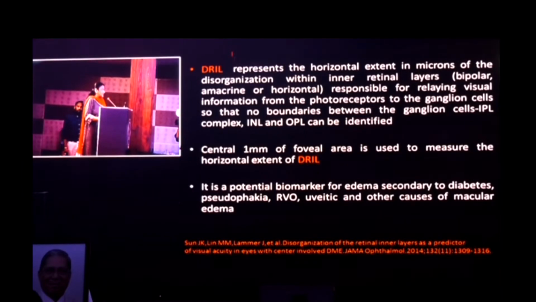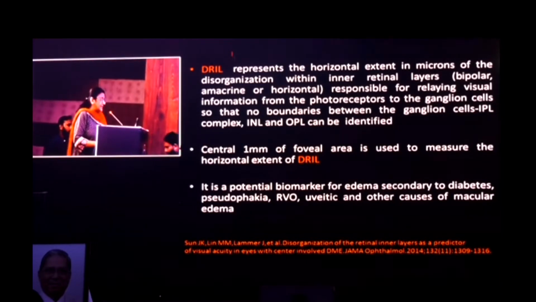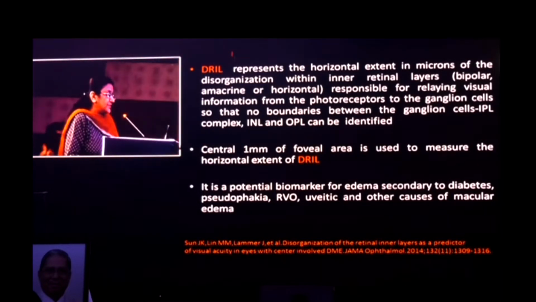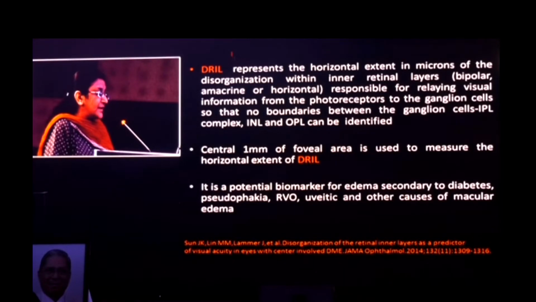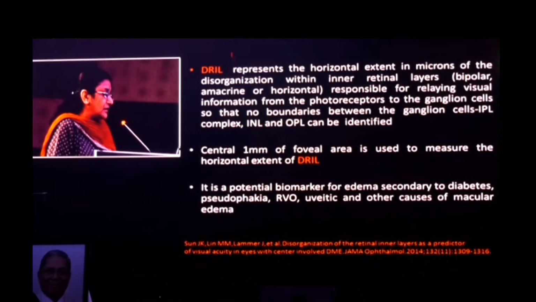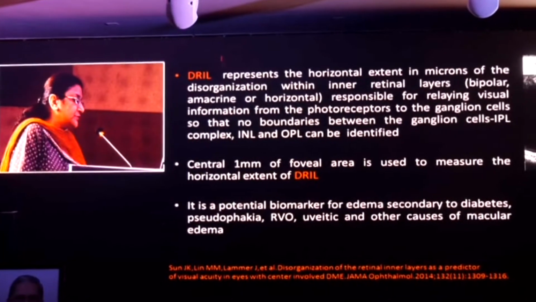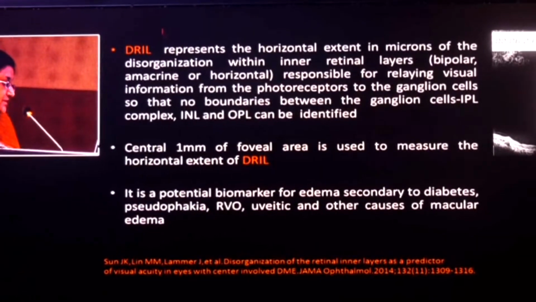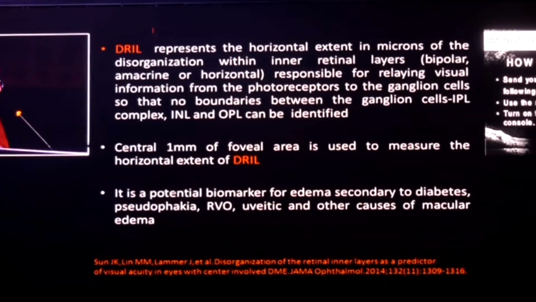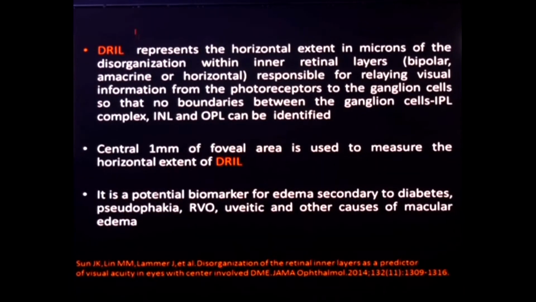and it represents the horizontal extent in microns of the disorganization within inner retinal layers responsible for relaying visual information from the photoreceptors to the ganglion cells, so that no boundaries between the ganglion cell-IPL complex, inner nuclear layer, and outer plexiform layer can be identified. So the central 1 mm of the foveal area is primarily used to measure the horizontal extent of the DRIL, and it is a potential biomarker for edema secondary to diabetes, pseudophakia, vein occlusions, uveitis, and several other